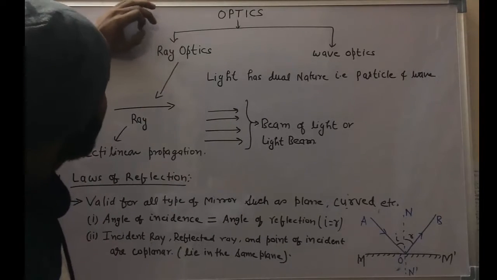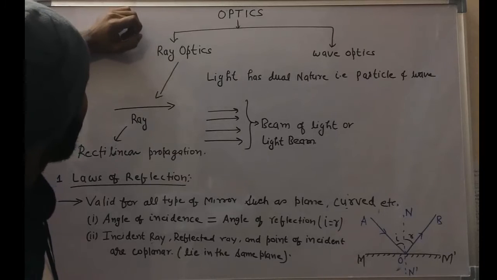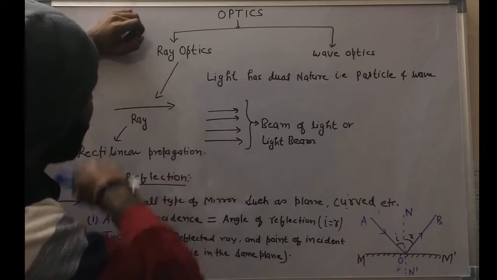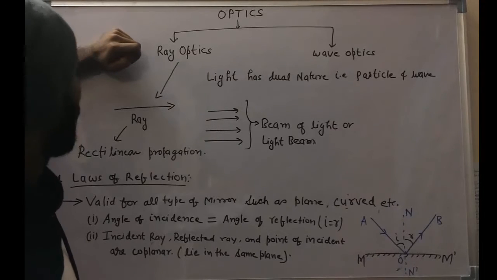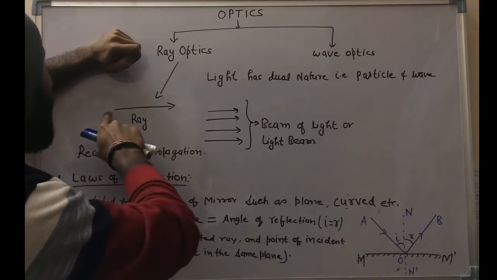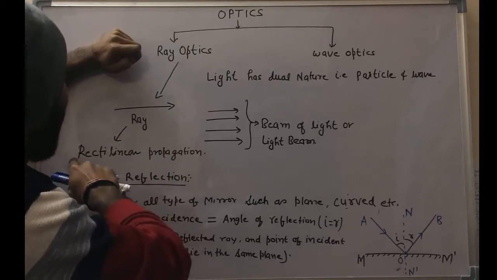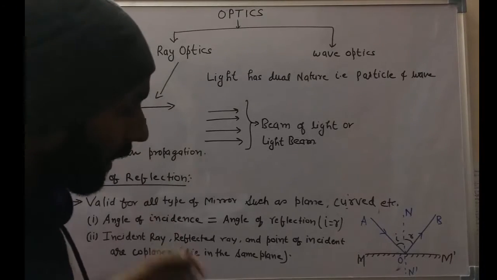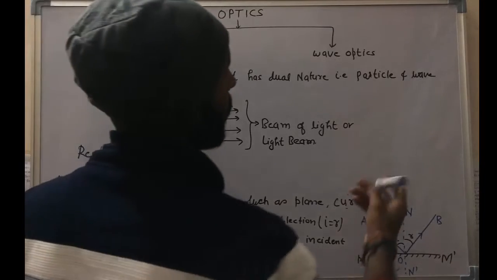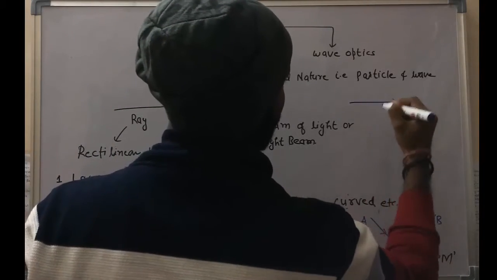Ray means it is suggesting light as a ray. Since light follows a rectilinear path, that means a linear path, straight line path, isn't it?